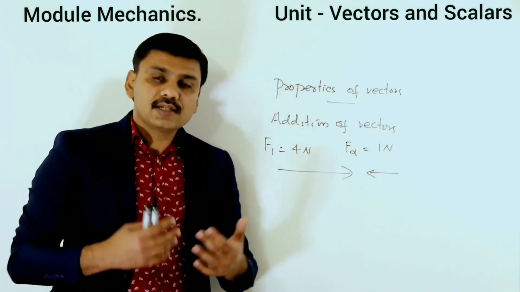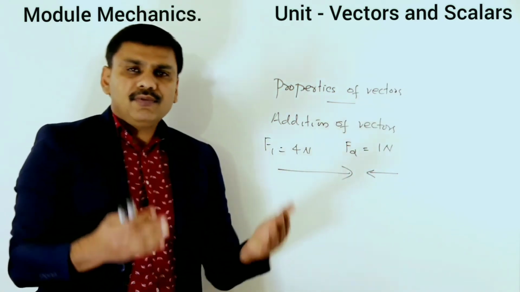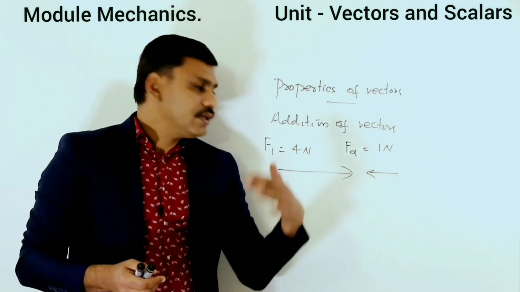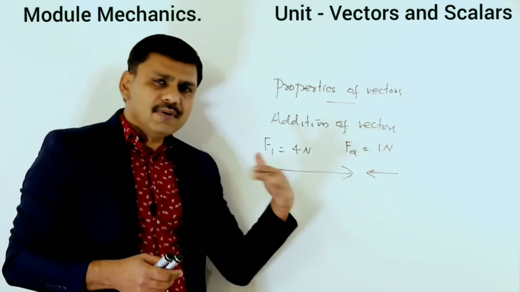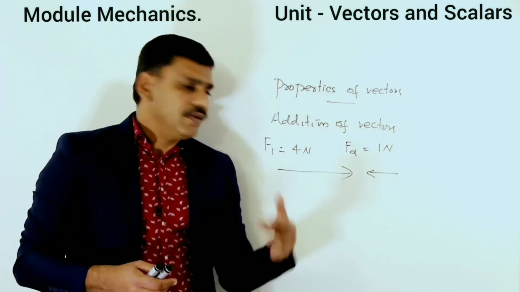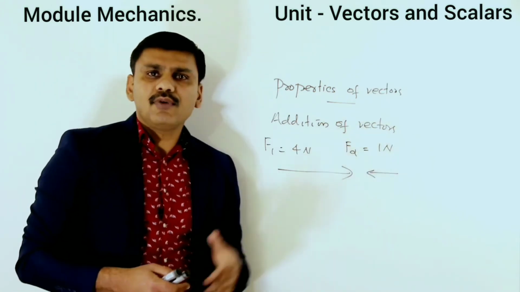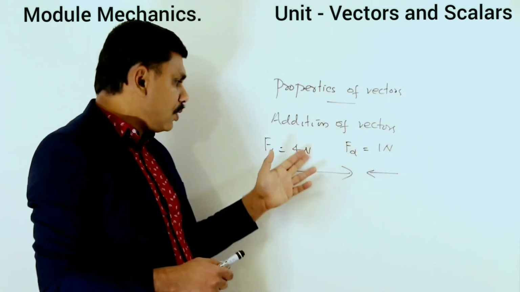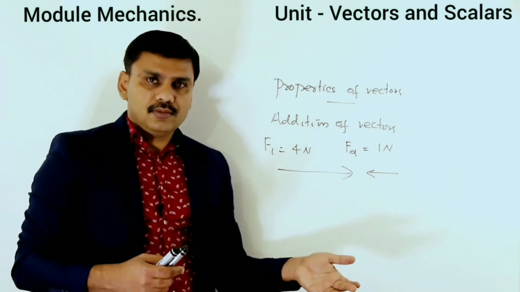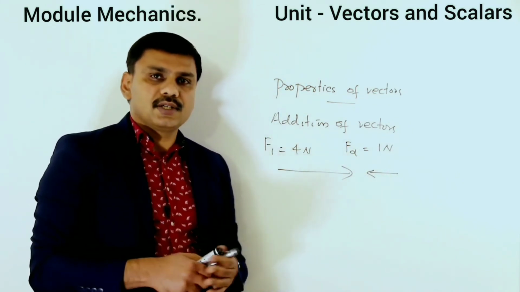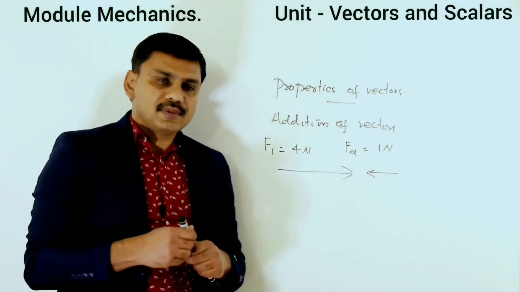The vectors are in opposite direction. When the vectors are in opposite direction, we will subtract the magnitudes. So 4 Newton you can consider as positive and 1 Newton will be negative because they are in opposite direction. So in another way, we are subtracting them.